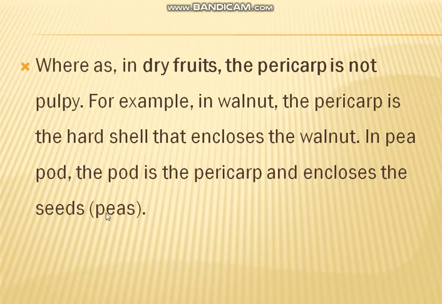Whereas in dry fruits the pericarp is not pulpy. For example, walnut. The pericarp is the hard shell that encloses the walnut. In a pea pod, the pod is the pericarp and it encloses the seed, that is, the pea. That is the difference between fleshy fruits and dry fruits.